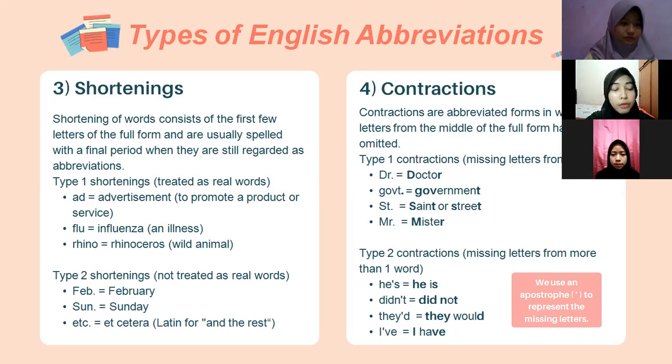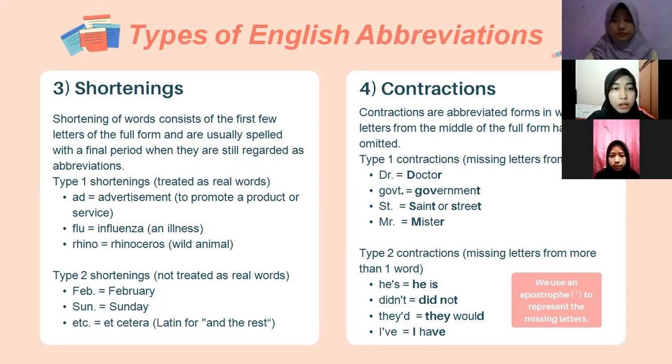The second type is shortenings that are not treated as real words. Some examples are the shortenings of the months of the year, Feb. means February, and the names of the days of the week, Sun. as Sunday.